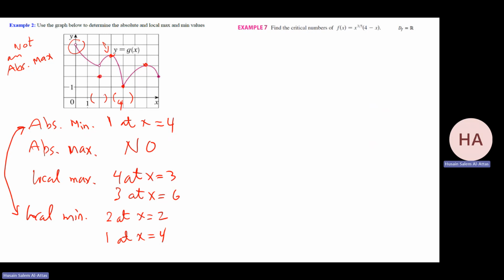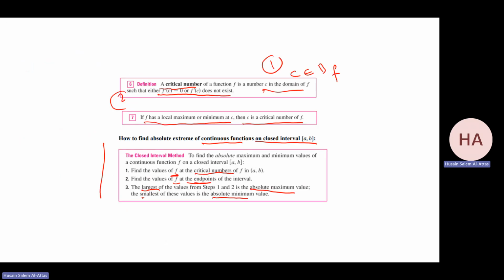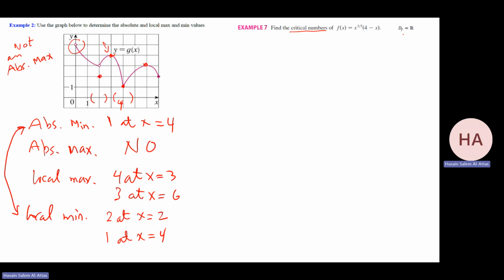Okay, now let us find the critical numbers. How to find the critical numbers? We said the critical number is in the domain of f, and f prime equals 0 or f prime does not exist. It means we need to find the domain and we need to find f prime. The domain of f is all real numbers, no restriction on x. x can be any value. So I need to find f prime. f prime will be what?